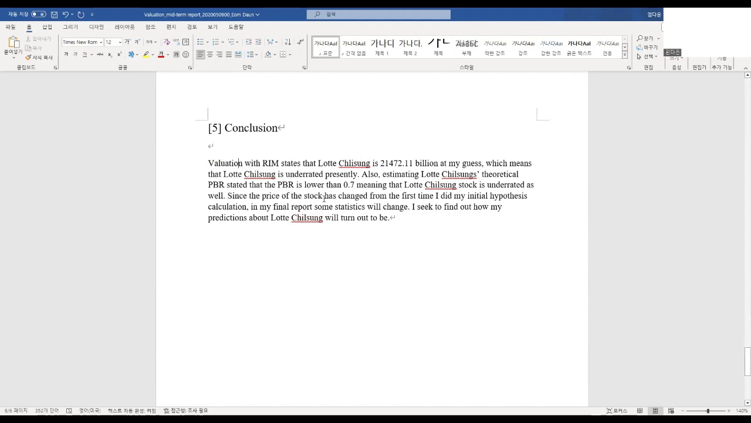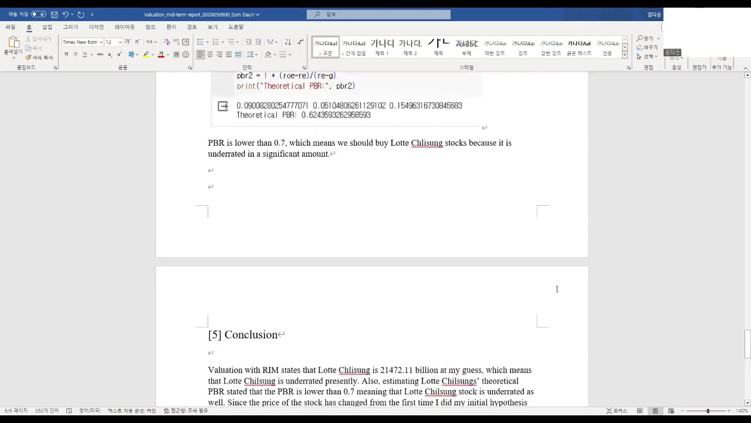Since the price of the stock has changed from the first time I did my initial hypothesis, and it also changed from yesterday, some statistics will change in my final report. I seek to find out how my predictions about Lotte Chilsung will turn out.